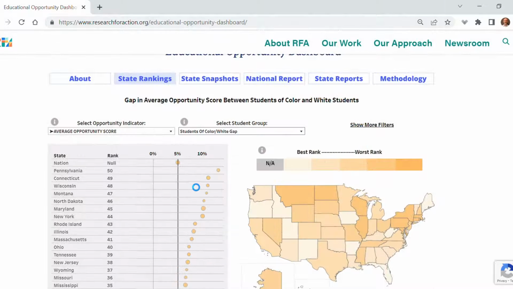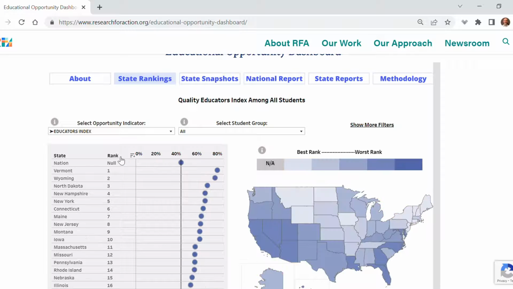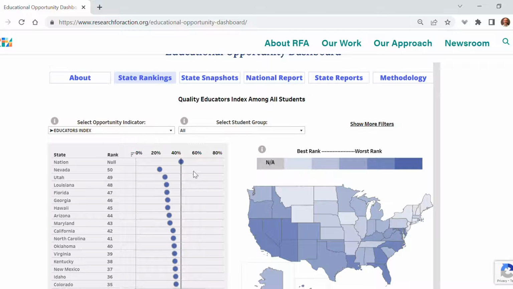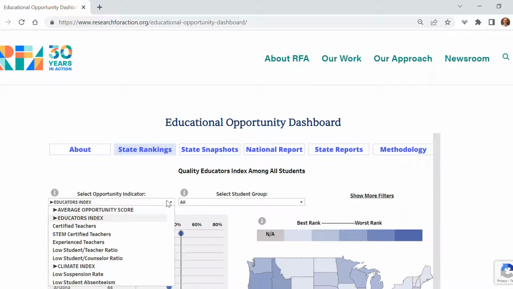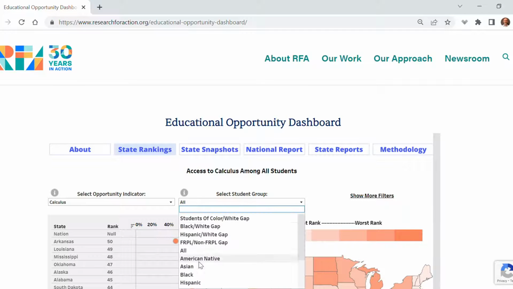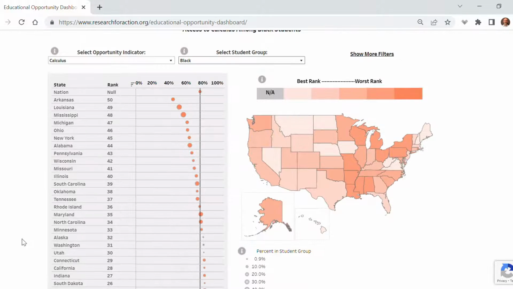For example, let's select the Quality Educators Index and change the ranking to all students. The dashboard is now ranking states by how well all their students have access to the Quality Educators Index. We can also select a single indicator, such as access to a school that offers calculus, and select a specific subgroup, such as Black students. The dashboard is now ranking states by how well they provide Black students with access to schools that offer a course in calculus.